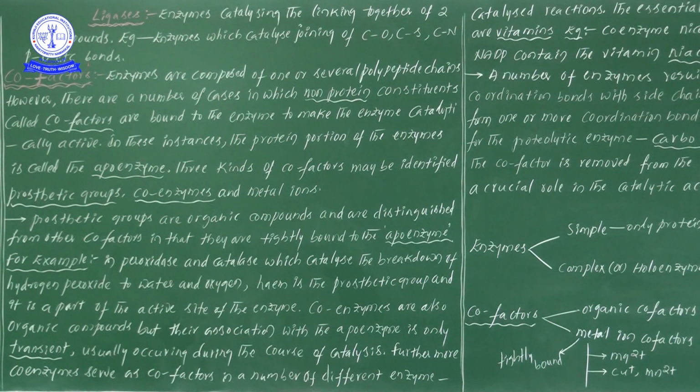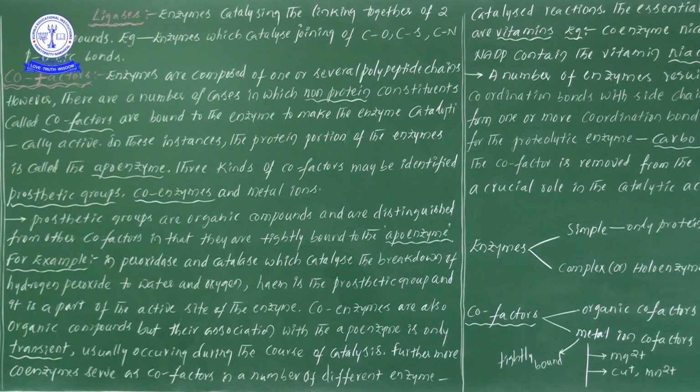Likewise, we can observe the joining of different types of compounds together. These are different types of examples we can take. But the main point we can understand here is that ligase definitely helps in linking or joining 2 compounds together.